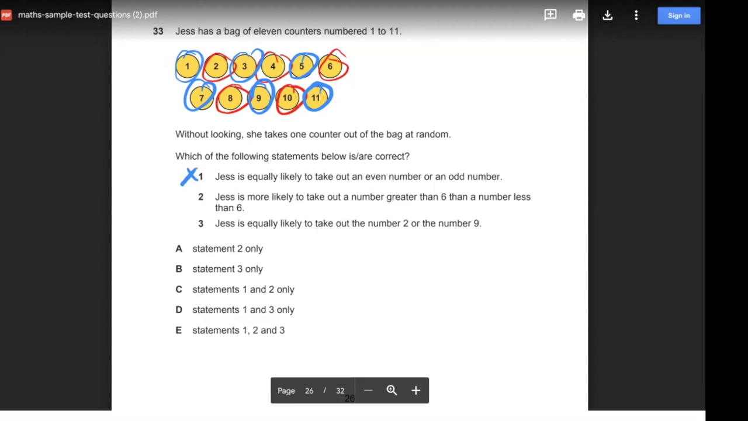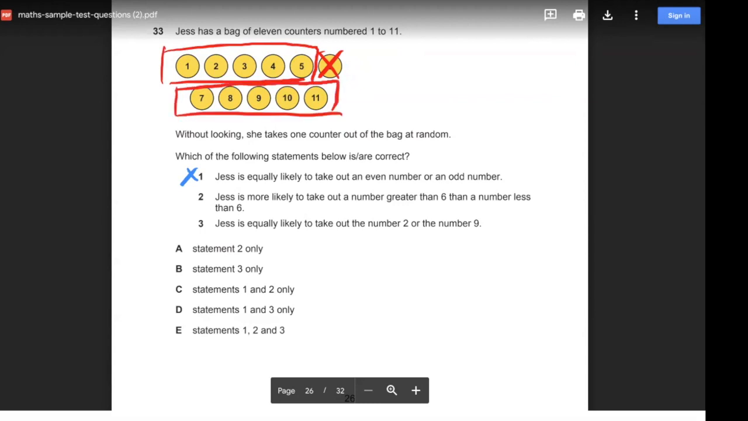Number 2, Jess is more likely to take out a number greater than 6 than a number less than 6. So let's erase that. So number 6 is this one. So for number 6, if I cross that out, how many numbers are less than 6? There are 5. And then how many numbers are more than 6? There will be 5 as well. So statement 2 is incorrect because she actually has an even chance. Because there's the same number of numbers less than 6 compared to more than 6, there is an even chance of picking either one, okay?